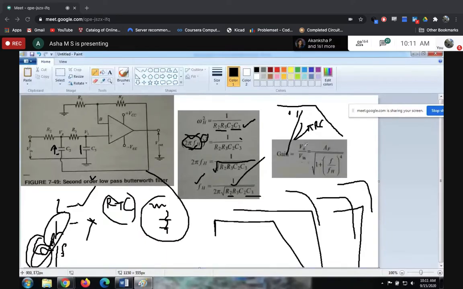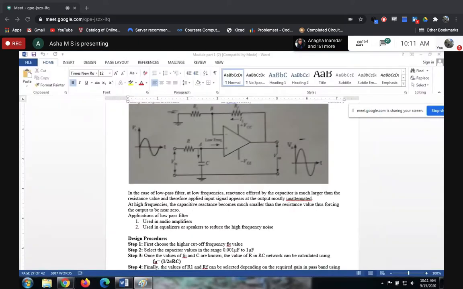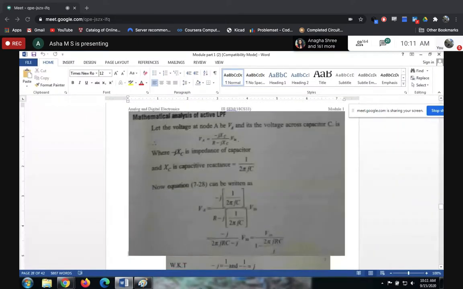Got it? There is no derivation here, they have not given a derivation, just the formula directly. Gain, V naught by V in, output by input, is equal to AF divided by 1 plus F divided by FH. So what was the square we had? I can show you here itself so you can easily remember.